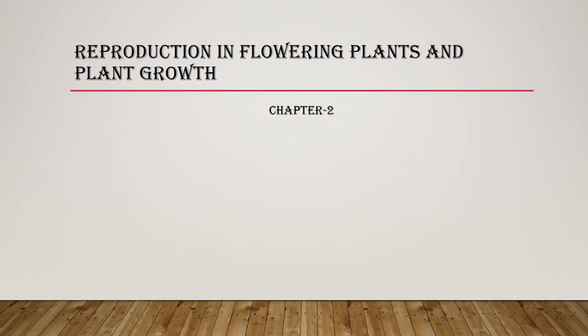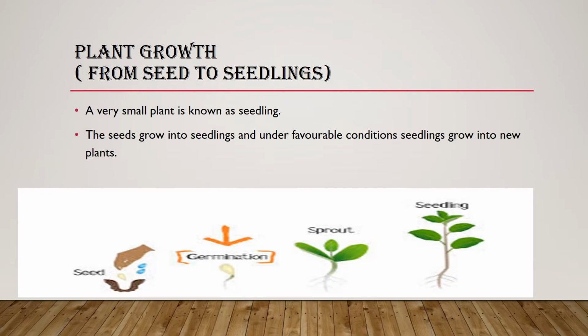So we are learning chapter 2, reproduction in flowering plants and plant growth. In the previous video we have learned what is reproduction, vegetative reproduction, and reproduction through the flowers. In this chapter we will learn plant growth from seed to seedlings.